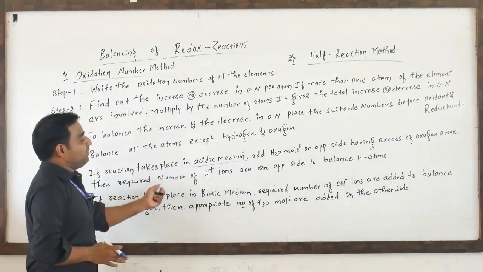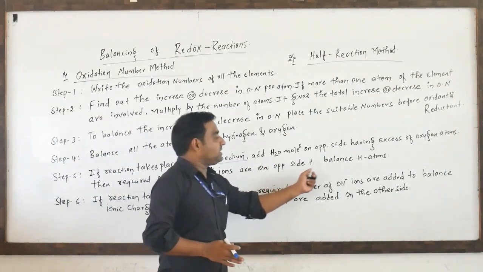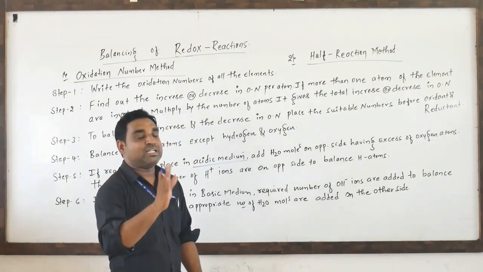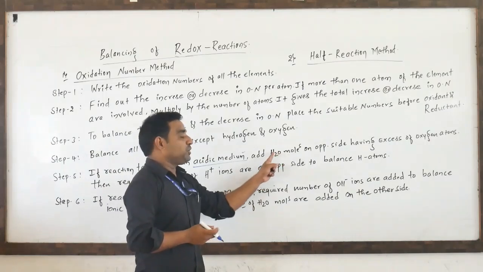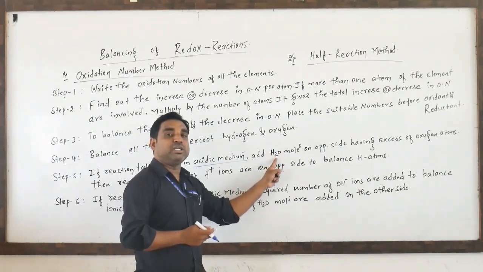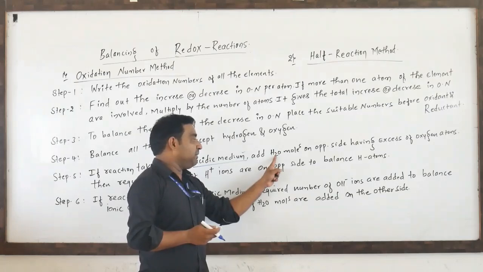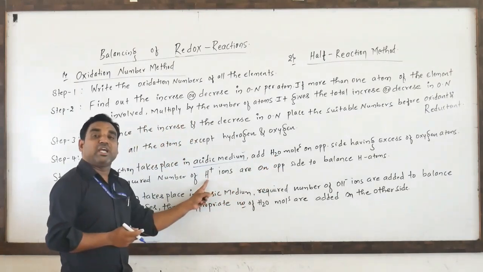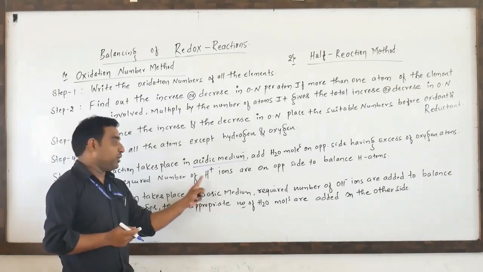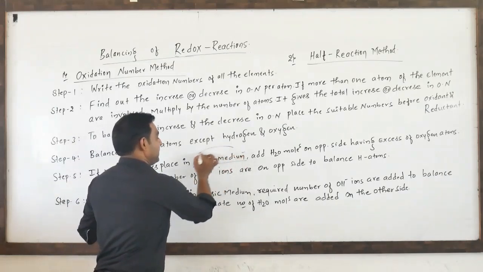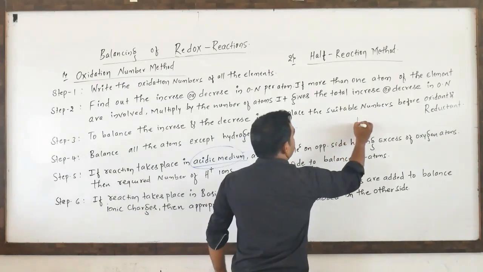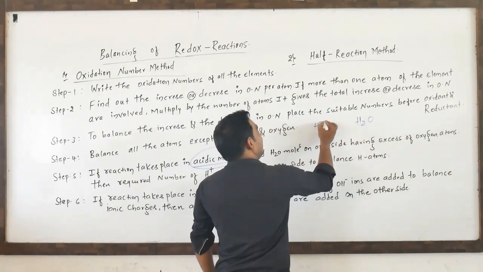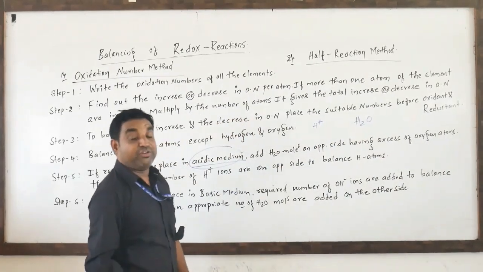Then the required number of H plus ions are added on the opposite side to balance the hydrogen atoms. On one side we add H2O to balance the oxygen atoms, and since H2O has hydrogen, the hydrogen becomes unbalanced. To balance this hydrogen, we add H plus ions on the opposite side. Very important point: if it is acidic medium, add H2O, and on the side where hydrogen is less, add H plus to balance the hydrogen, if it is acidic